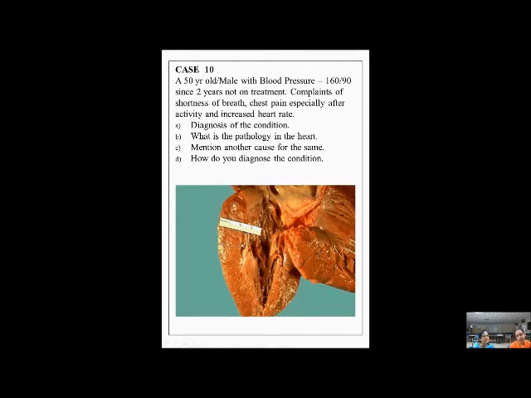So this thickness is important. Normally it is about 2 to 2.5 centimeters. Anything above 2.5 centimeters, you tell it is hypertrophy. So left ventricular hypertrophy, you can see it is more than 2.5 centimeters. You measure the thickness of the left ventricle about 1 centimeter below the atrioventricular junction.